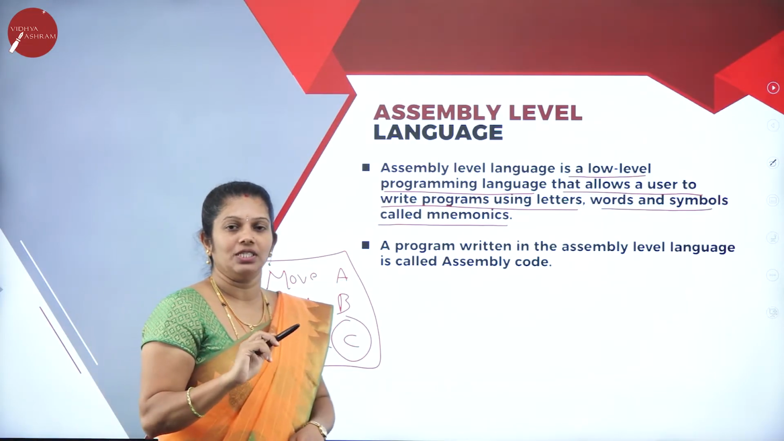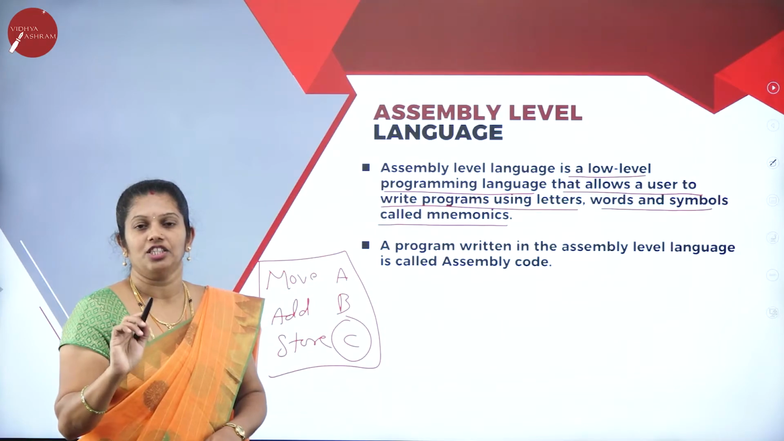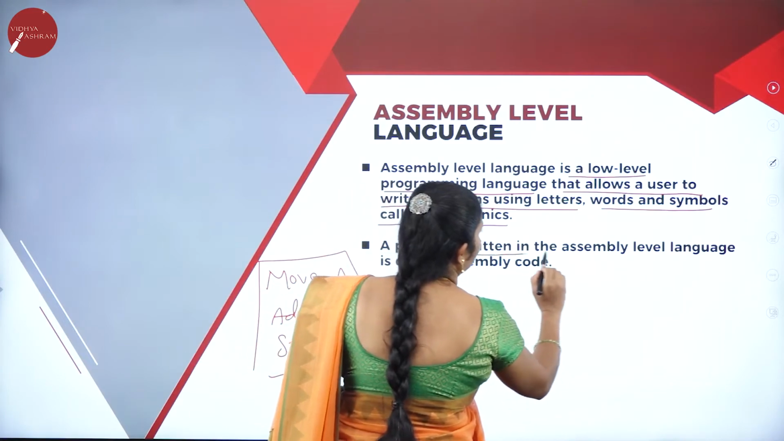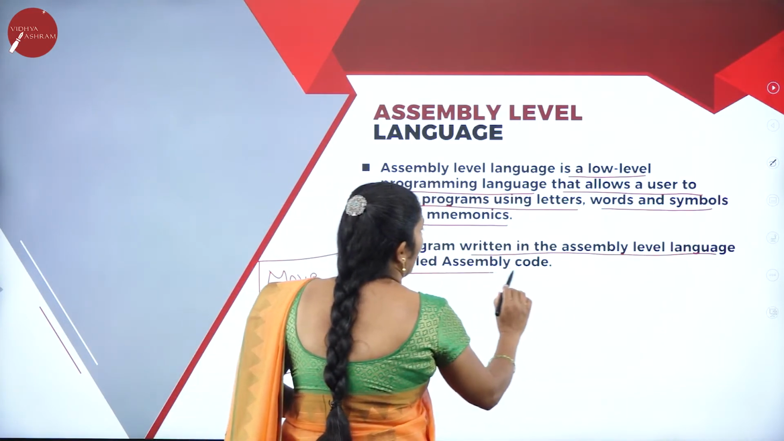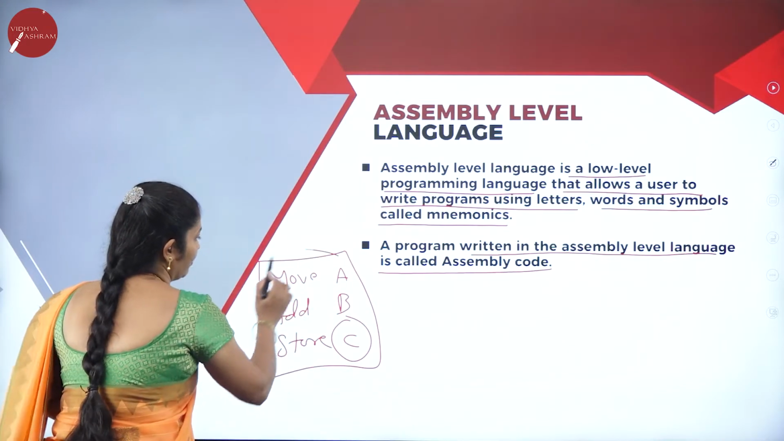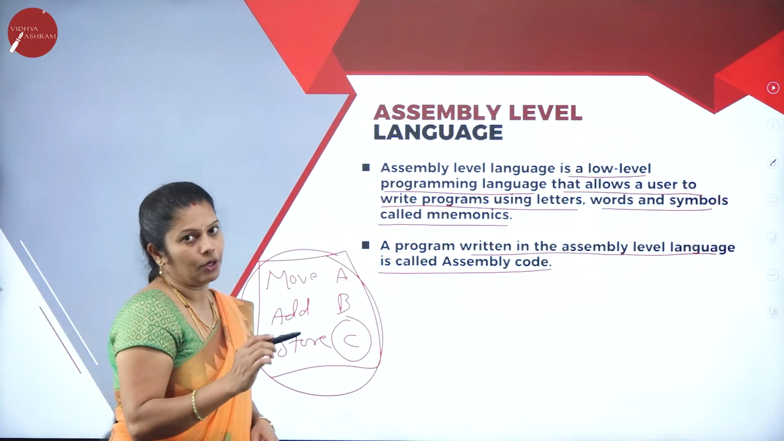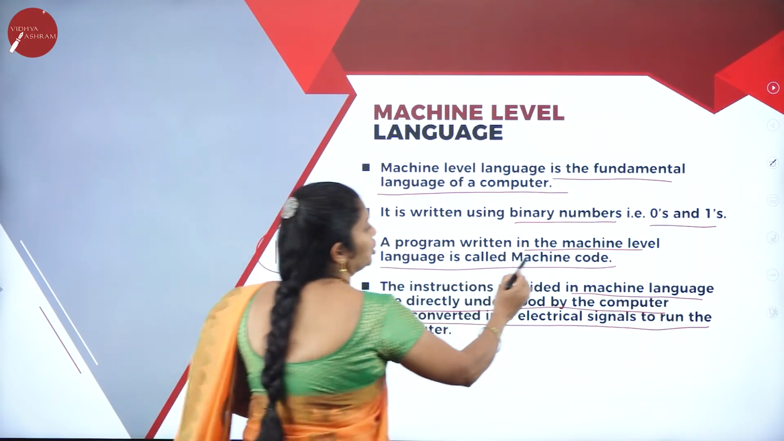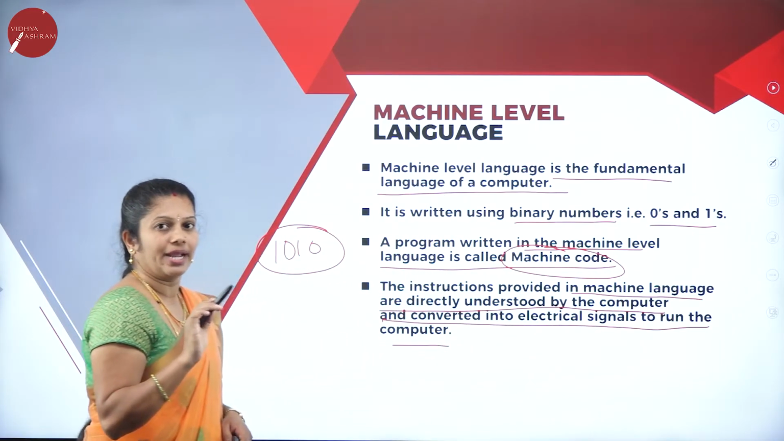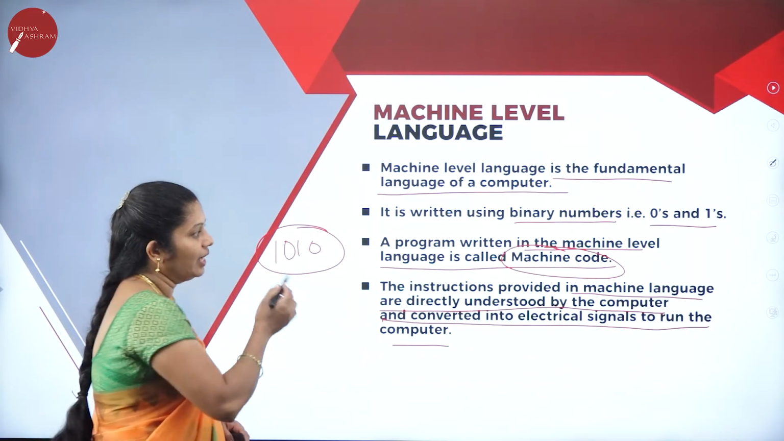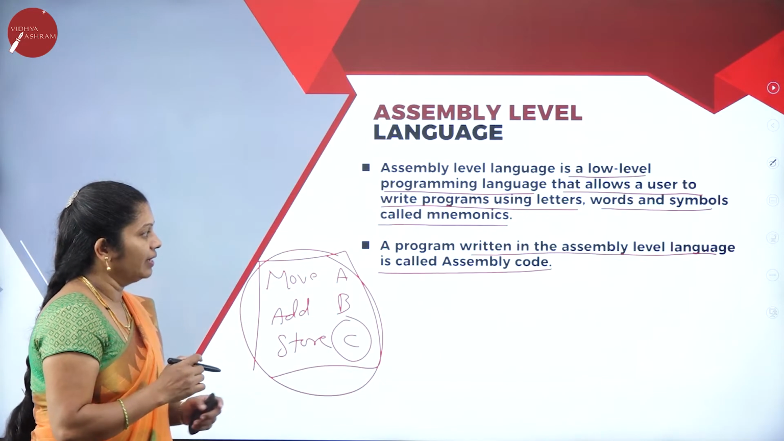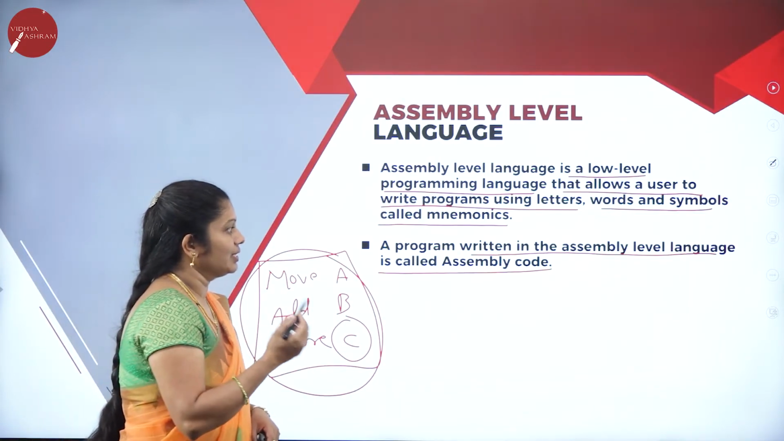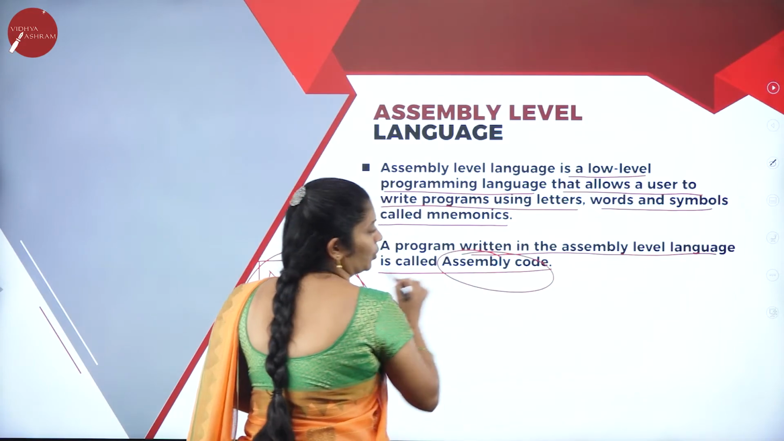Whereas in low-level languages, all the instructions are written in the format of zeros and ones only. A program written in assembly level language is called assembly code. Whatever code we write here can be called assembly code. When it comes to machine level languages, that is called machine code. If I write in low level language, especially in binary format, that is called machine code. But if I write the symbols or program using assembly level language, that is called assembly code. Now is it clear?